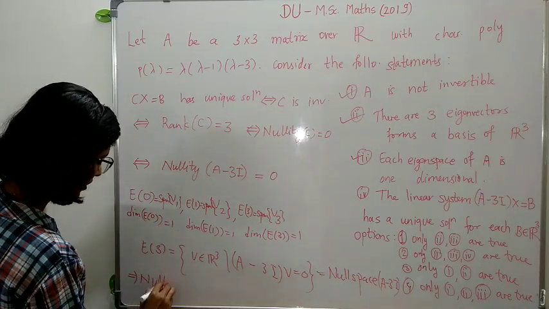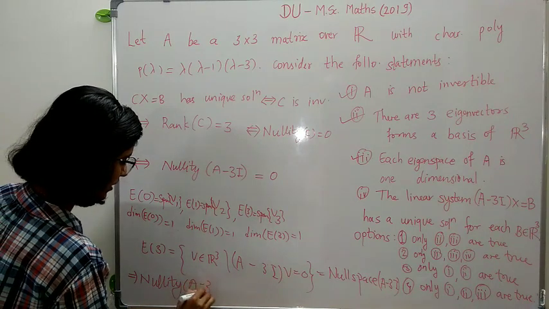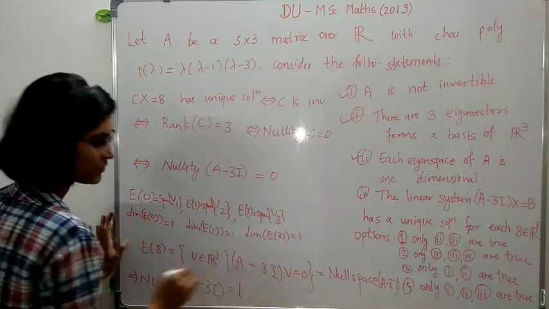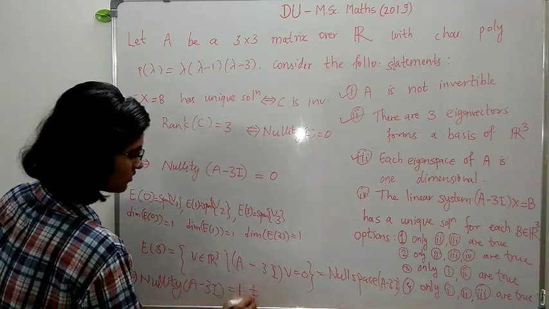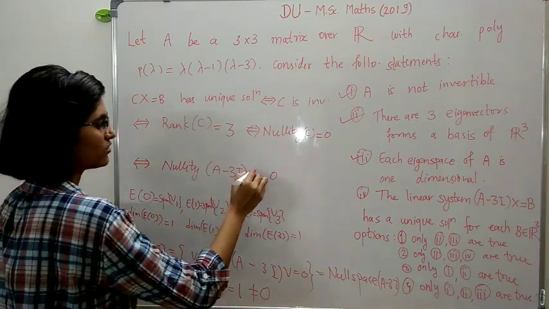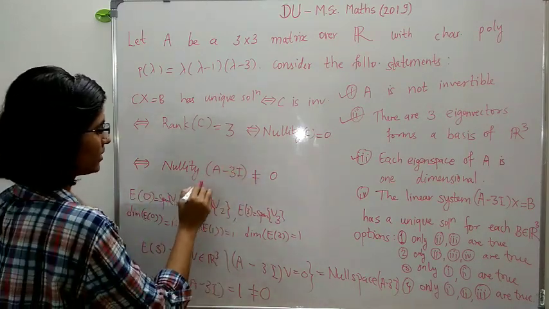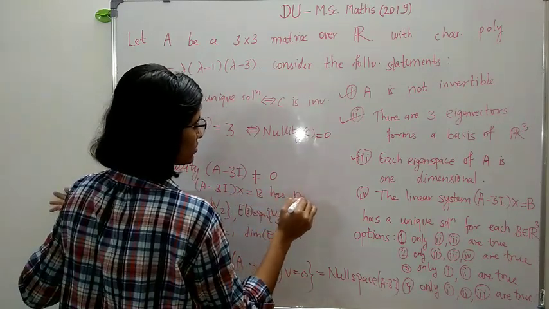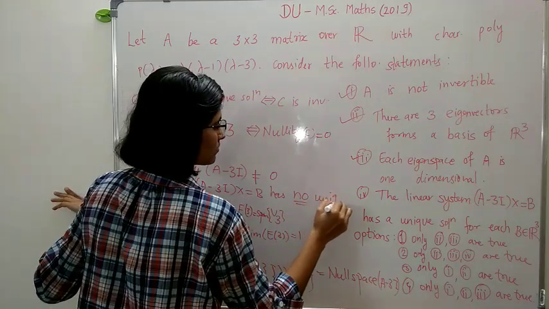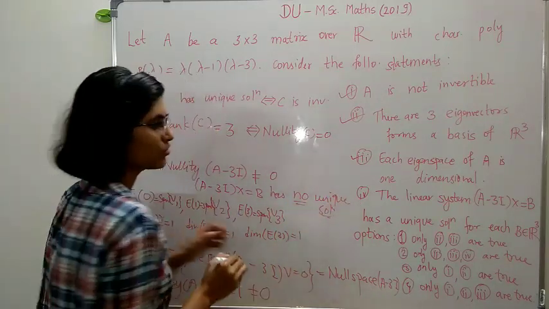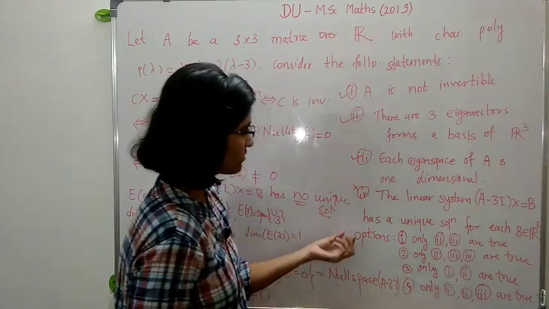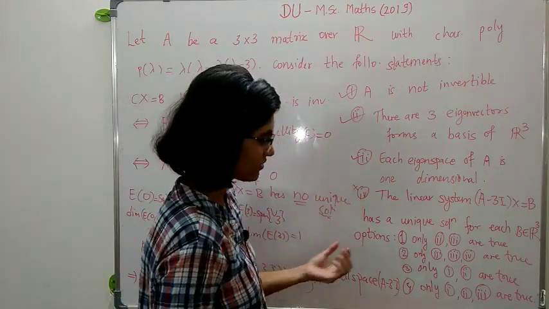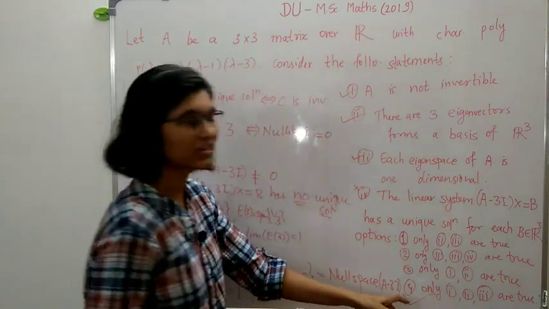So the nullity of this A minus 3I, the dimension of this space, is the same as the dimension of this space, but this is just equal to 1, right? So clearly this nullity is not 0, and therefore the system A minus 3I times x is equal to b has no unique solution, right? So this fourth option is not true, and hence the first, second and third statements are the only correct statements. So this option is the correct option.